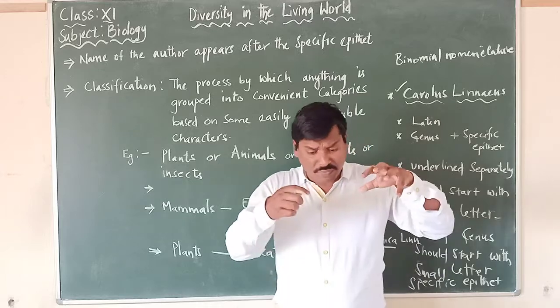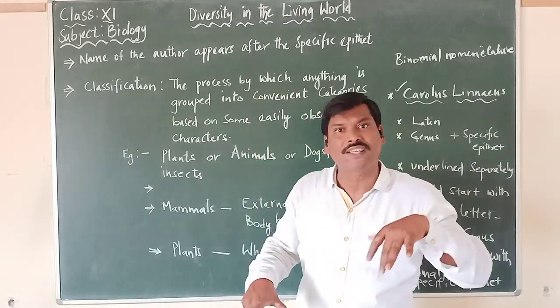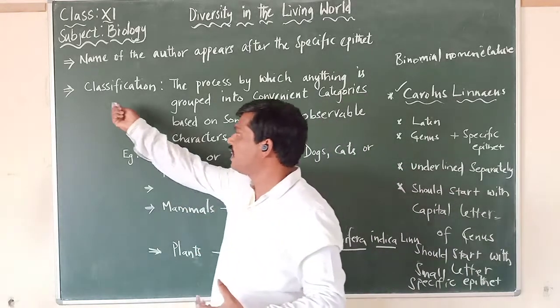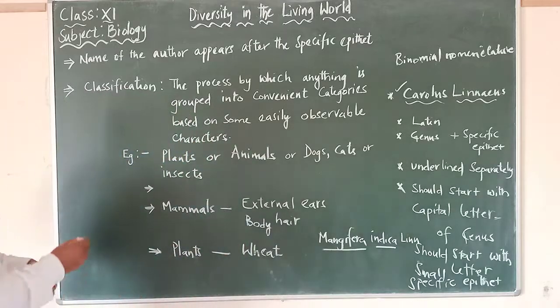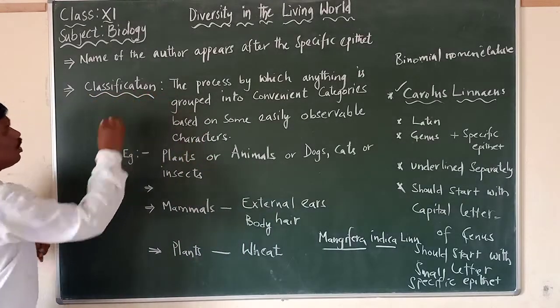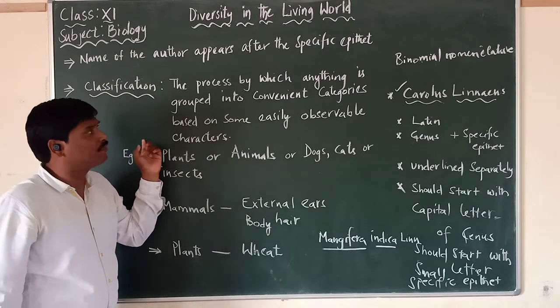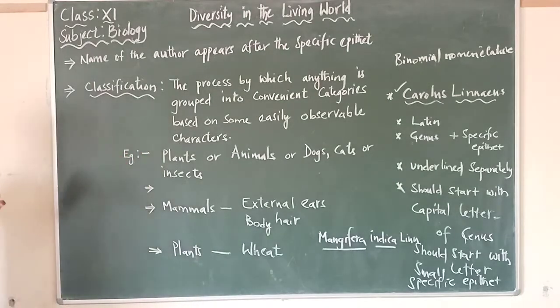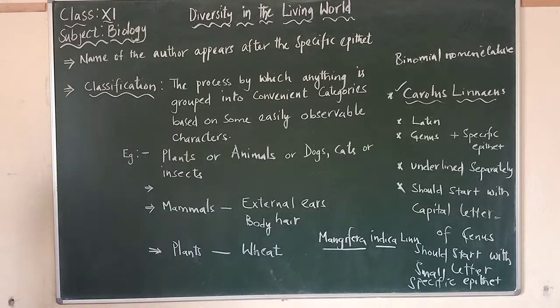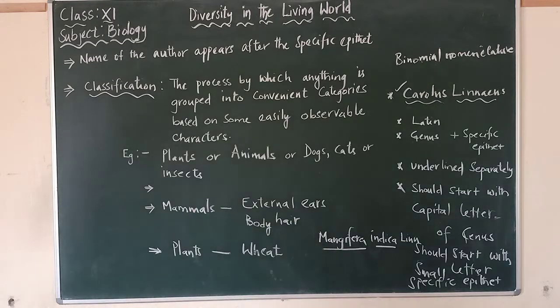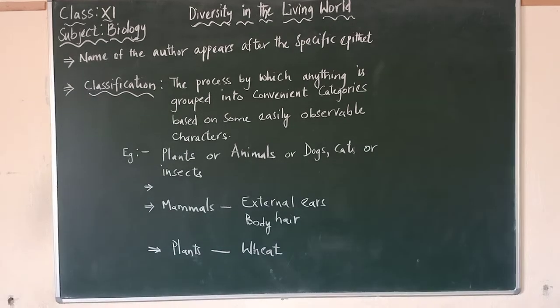So this process of grouping the organisms into different categories is called what? Classification. So what do you mean by the word classification here? The process by which anything is grouped into convenient categories based on some easily observable characteristics.